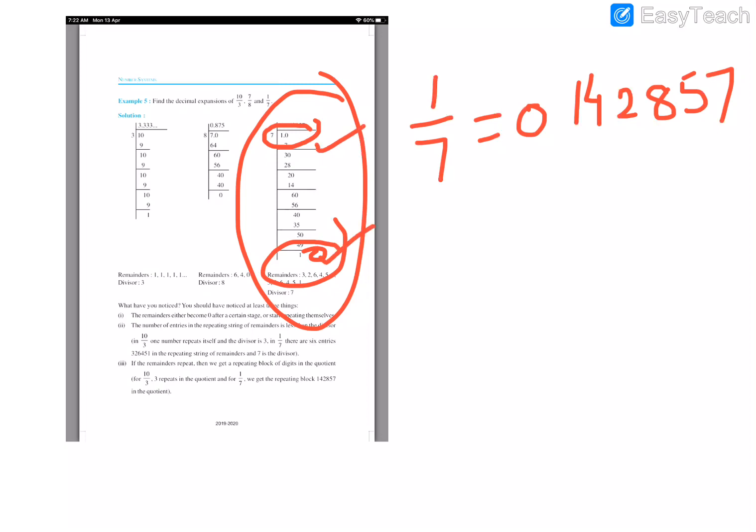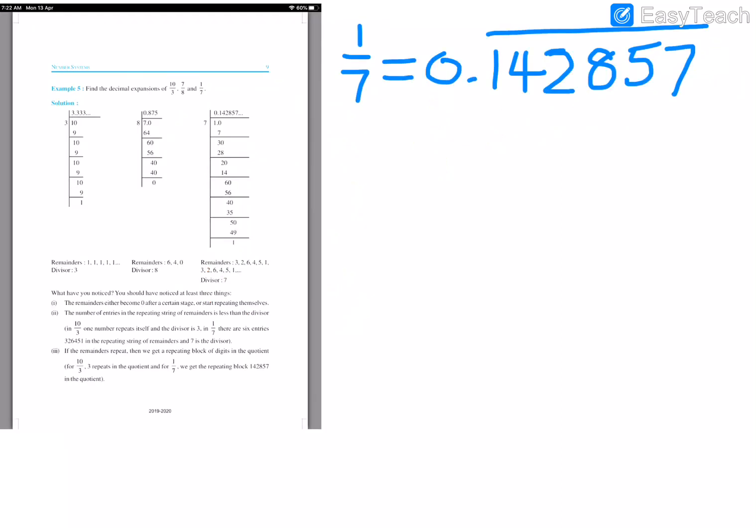So again for 1 he will get 7, 7 1s are 7, 7 4s are 28, 7 2s are 14, 7 8s are 56, 7 5s are 35 and 7 7s are 49. Again he will get 1. So what we are getting basically here is 0.142857 bar. Now carefully observe this division. Here when you are dividing with 1, again 1 came. Until then we have done the division, and after that we stopped division and we wrote 0.142857 bar.